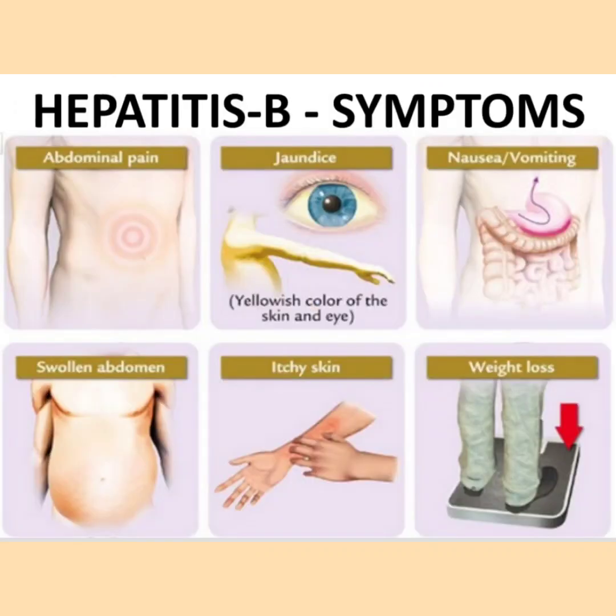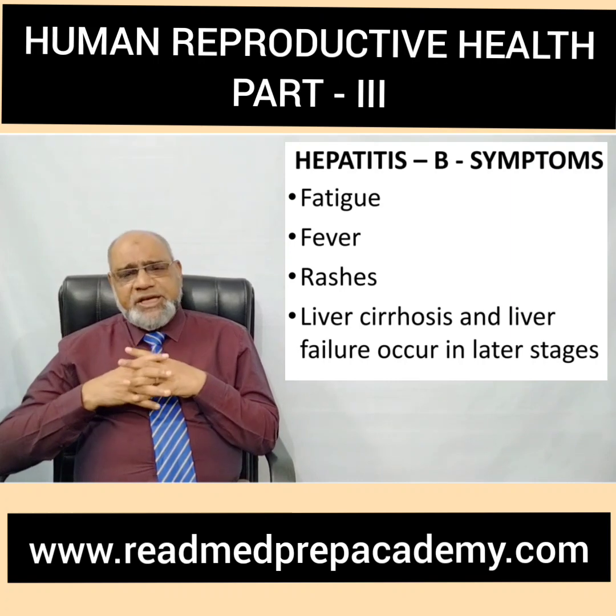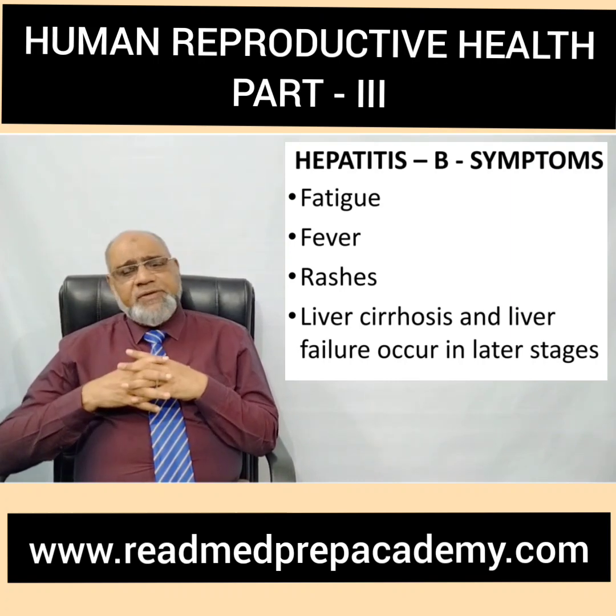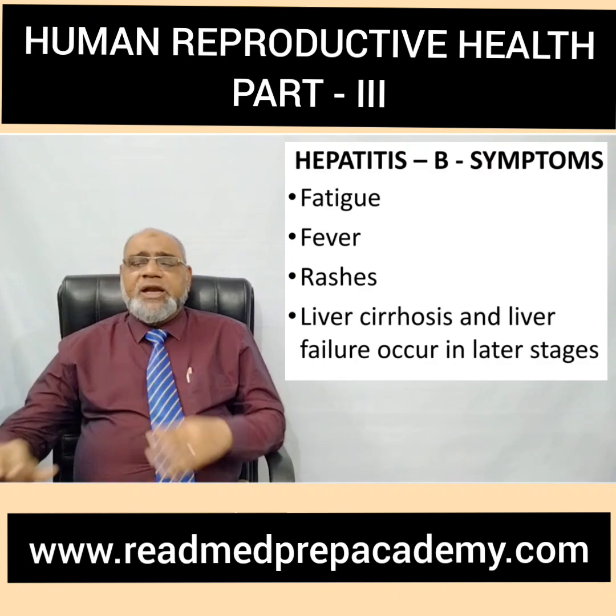Now, hepatitis B symptoms: the abdominal pain, jaundice, that is yellowish color of the skin and the mucous membrane of the eye, the nausea and vomiting, swollen abdomen because of the cirrhosis of the liver, because of the accumulation of fluid within the abdomen, and there is itchy skin because of the increase in the bilirubin content in the blood, and there is weight loss. Other symptoms like fatigue, fever, rashes can occur. In the end stages, liver cirrhosis can occur, going on to liver failure.